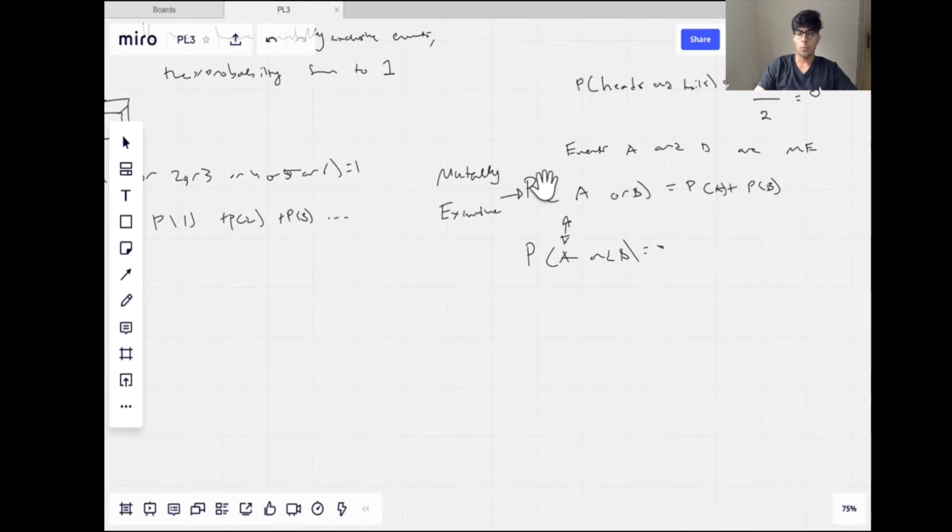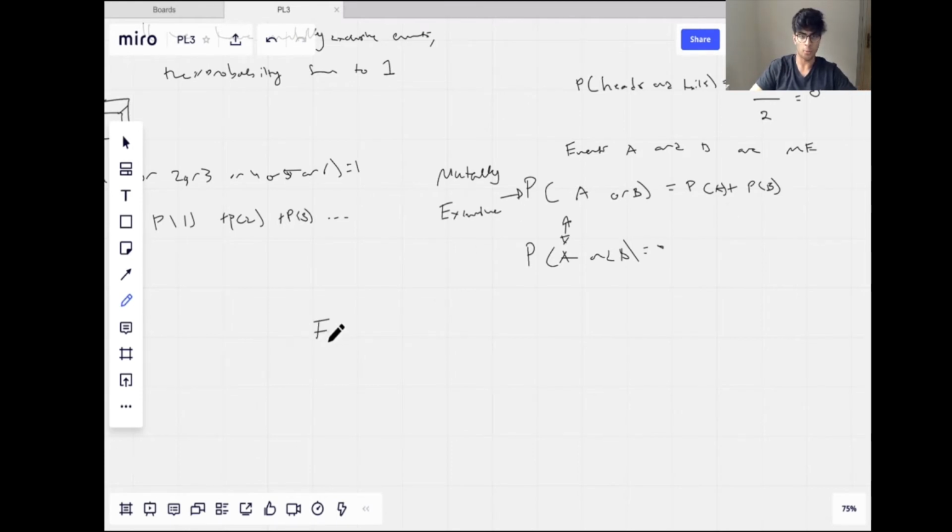And since we know that the probability over the whole subset, for any probabilities, the probability of all the events, A or B or C or D or E, etc., even if they're not mutually exclusive events, will sum to 1. But in this mutually exclusive case, we have the special case that when we have ORs, we can just get rid of the OR sign and have a plus sign like this. Because of that, for mutually exclusive events, the probabilities of each event will sum to 1. This isn't the case for non-mutually exclusive events.